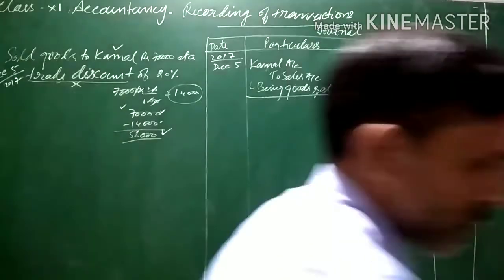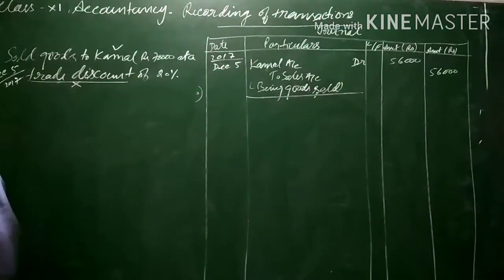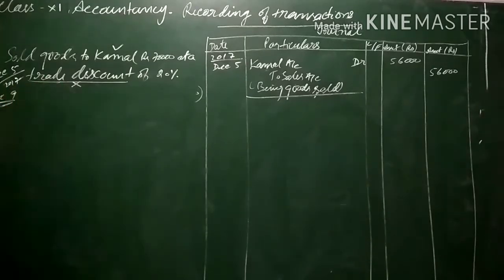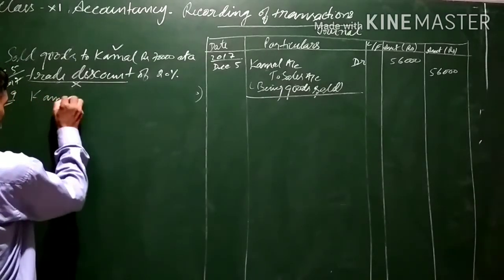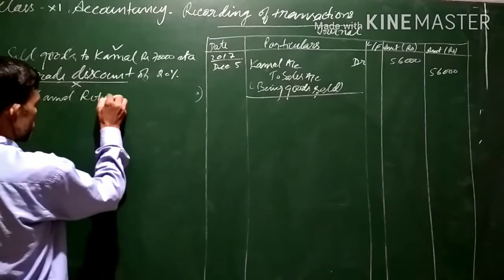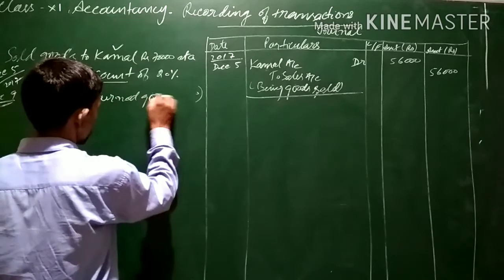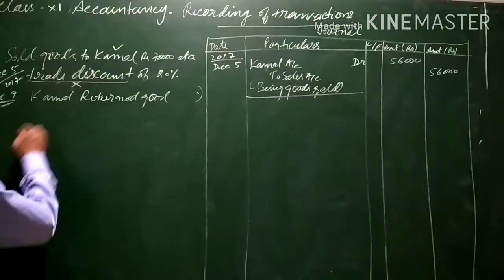Next, let's see the next one. Now, next is on December 9th. Here, the entry is goods returned. Kamal returned goods, and the list price was 5,000.